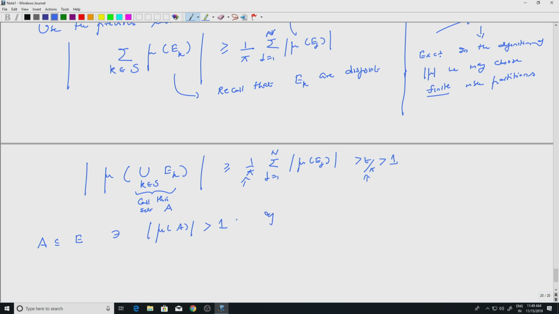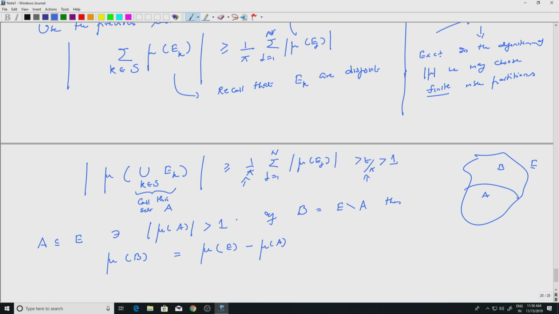Now if B is the complement of A inside E, okay, then, well, what is mu of B? Mu of B is mu of E minus mu of A, correct, because A and B are disjoint, right? So let's say this is E, I am getting some set A which is a union of ej's, and the complement is B. So the measure of B is the total measure minus the measure of A, correct? Okay.